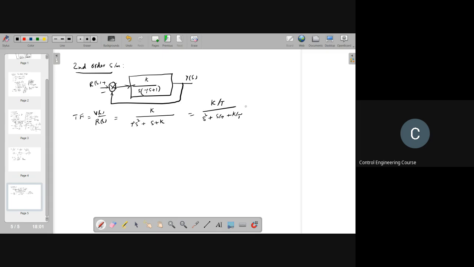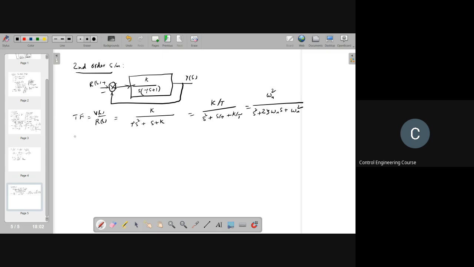Or generally we will write it with the numerator as omega n square, where omega n is called the natural frequency of the system, over s square plus 2 zeta omega n s plus omega n square, where zeta is the damping ratio. This is the transfer function for the second order system. Here the analysis of the second order system is divided based on the zeta value.